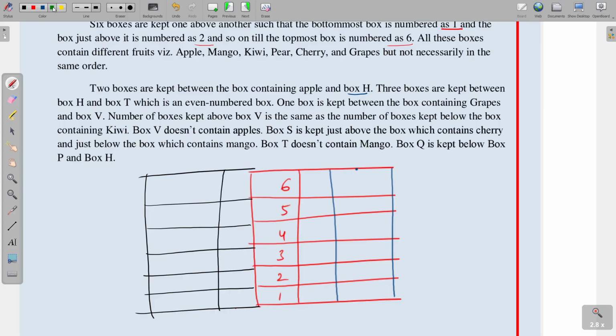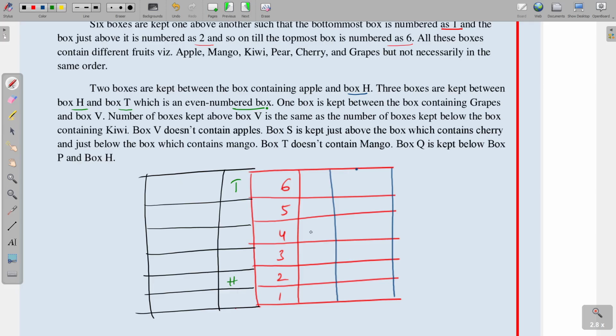See the first one. 2 boxes are kept between the box containing apple and box H. And see the next one: 3 boxes are kept between box H and box T, which is an even numbered box. Okay, so T lives in an even numbered box. Suppose the first one is T here; between box H and box T there are 3 boxes, 1, 2 and 3. Here H is placed.